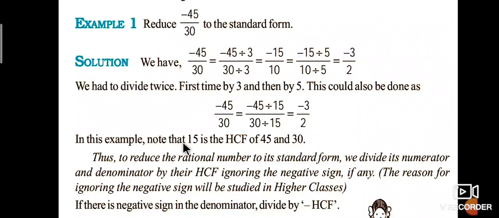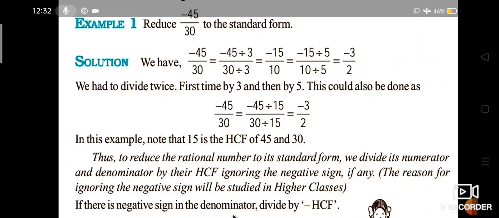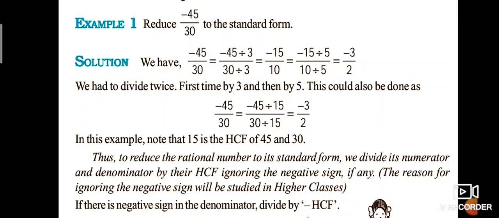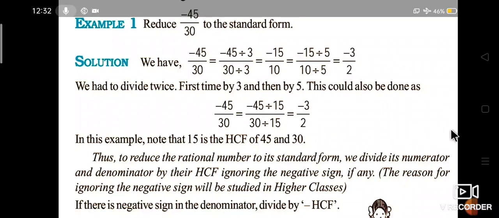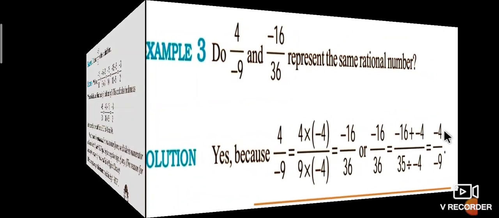Next, note that 15 is the HCF of 45 and 30. Thus, we reduce a rational number to its standard form: we divide its numerator and denominator by their HCF, ignoring the negative sign, if any. The reason for ignoring the negative sign will be studied in higher classes. If the denominator is negative, we divide by minus HCF.